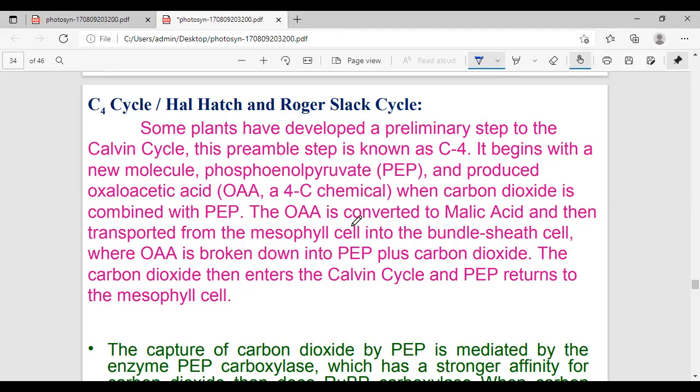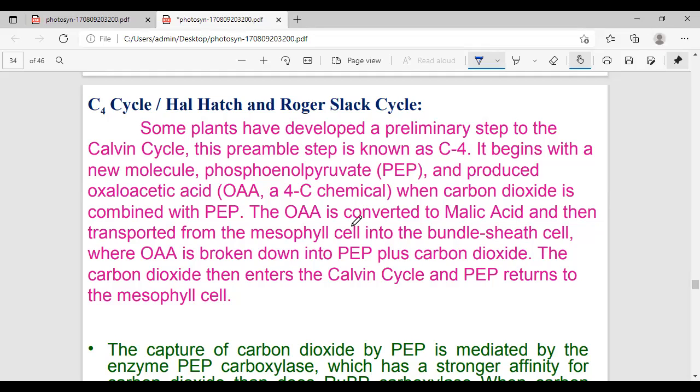In C3 plants only the Calvin cycle is there. In C4 plants both cycles are involved. That is the C4 pathway in mesophyll cells. In the bundle sheath cell, both C3 and C4 are involved in this pathway of C4 plants. What is the CO2 primary acceptor in C3 plants? Tell me anyone. RuBP, madam. RuBP. Here PEP. In C4 plants, the first CO2 acceptor is phosphoenol pyruvic acid. In C3 plants, RuBP.